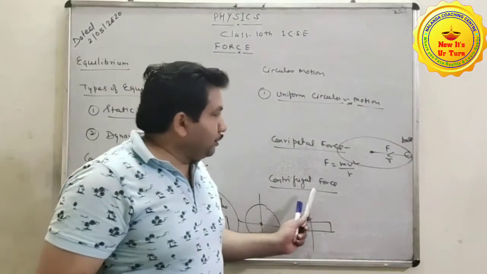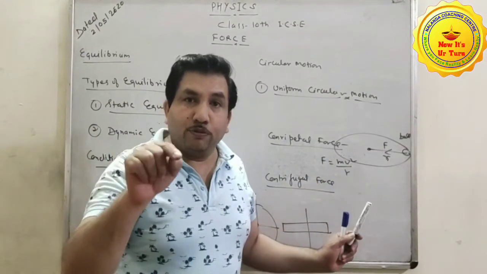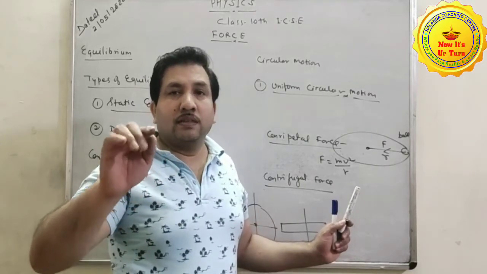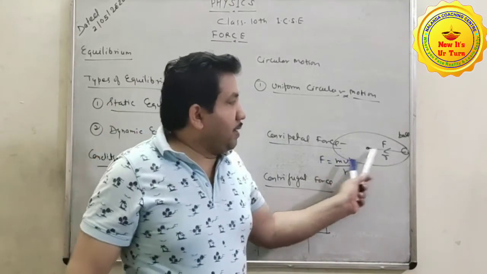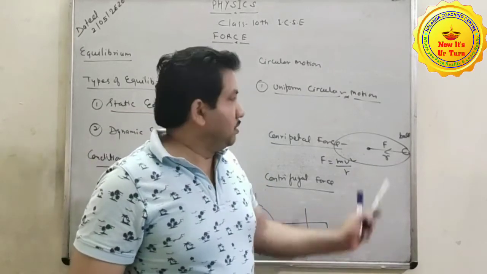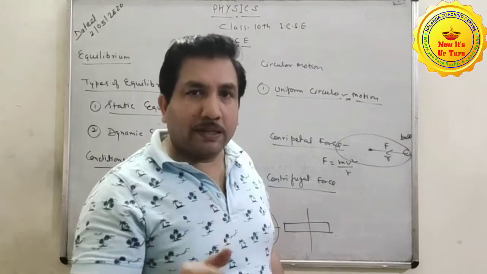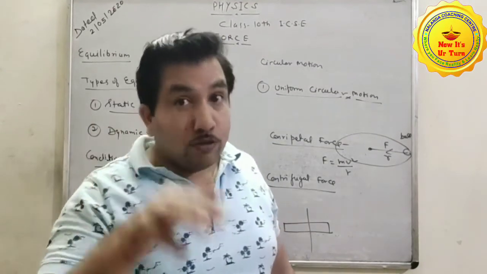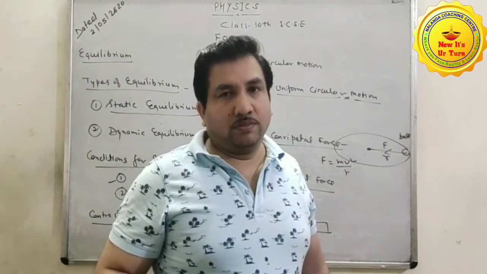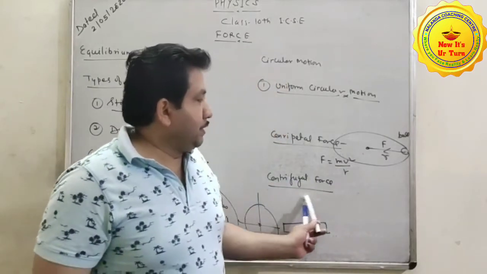Clear? Centrifugal force: when a body moves in a circular path, then the force experienced in the opposite direction, or radially outward to the centripetal force, is called centrifugal force.